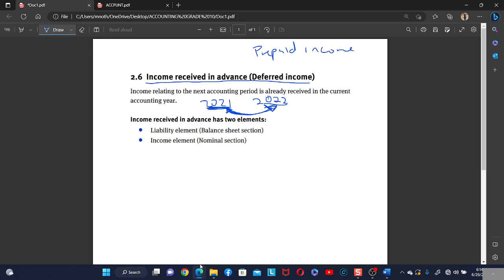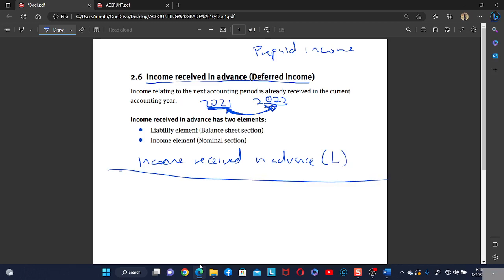But if we subtract it, where do we record it? We record it in a new account which is called income received in advance, which is a liability account. This is a new term in grade 10.